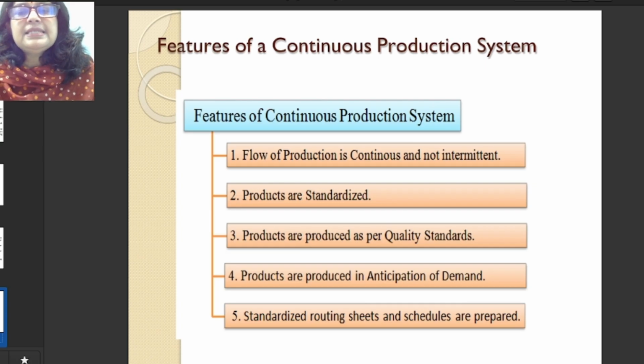Standardized routing sheets and schedules are prepared because everything is standardized here. We know what inputs we are taking, what machines are going to work for us, what is the quality of the product, in what time we are going to deliver the product, what is the standard timeline, what is the quality level, how much quantity we are going to produce. All these things are decided before the production process starts.